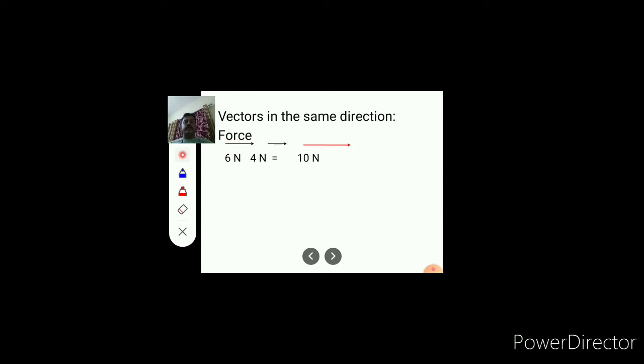Now we consider another quantity, that is length. The same thing will happen in length also. Here we consider one vector having magnitude 8 meter. Now we consider another vector of 3 meter having the same direction. The red arrow indicates that the resultant vector is also in the same direction. It is nothing but the addition of these two vectors, that is 8 plus 3, so it is 11 meter.